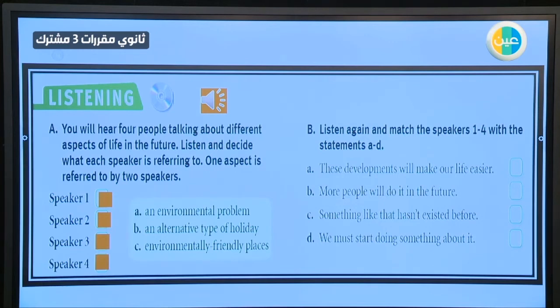Okay. Speaker 4. Now I think life will be better for us in the future. I believe the home of the future will be very different from the way it is now. As technology becomes more advanced, so will our homes. People are already building environmentally friendly homes that do not cause any damage or pollution to the natural environment and use energy efficiently. This type of home will become more common in the future.